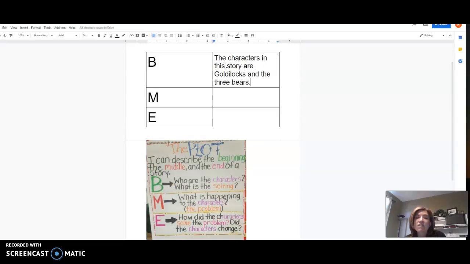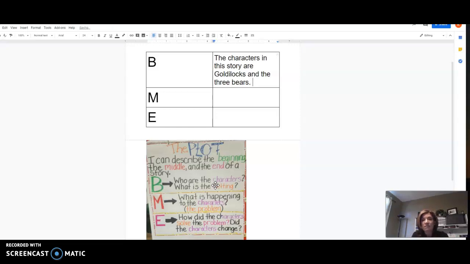All right, so we've done part of telling the beginning. We told who the characters are, but now we need to tell the setting. Remember, setting is where and when a story takes place. Well, think with me for just a minute in your head. What was the setting of Goldilocks and the Three Bears? Well, I know that in Goldilocks and the Three Bears, it was taking place in a house. And the house that it was taking place in was the bear's house. It's the place where Goldilocks went in and she ate their food and she slept in their chair. She tried out their chairs and slept in their beds. So the setting must be the bear's house.